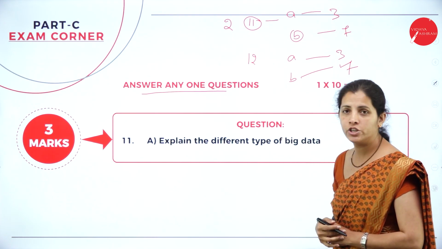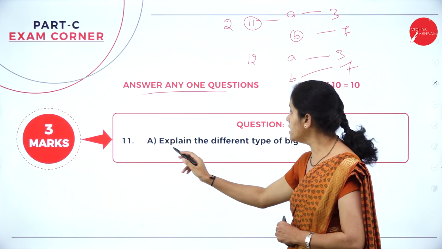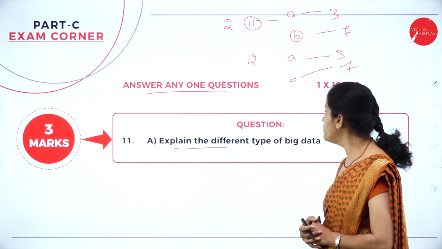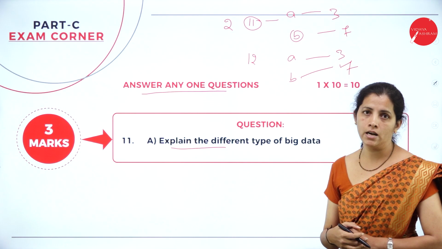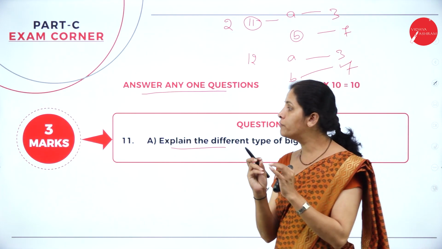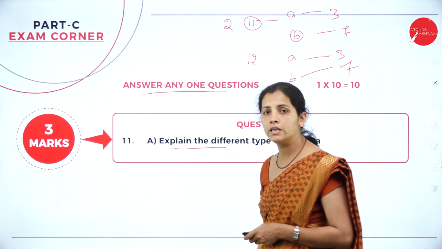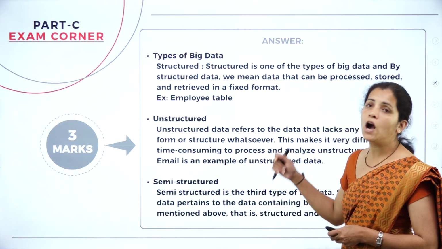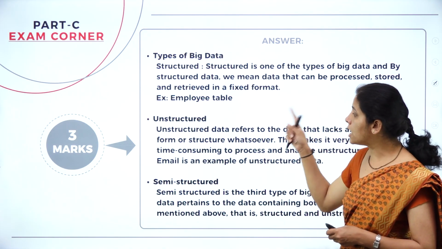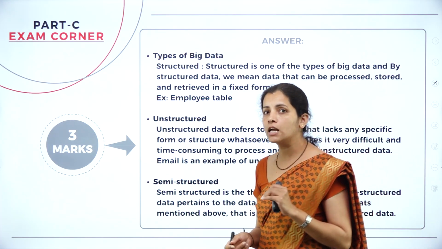Now let's see the question here. In the 11th question, the first part is: explain the different types of big data. So I just want to explain the types of data, and it is only for 3 marks. How many types of data do we have? Structured, unstructured and semi-structured. What is structured?